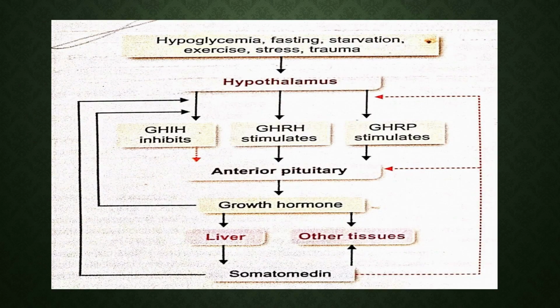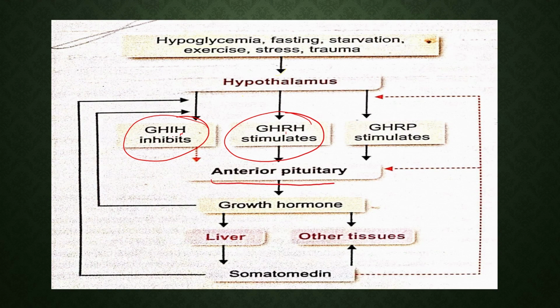Moving on to the next slide, we have a small chart. This will clear your doubts. Hypoglycemia, fasting, the stimulatory factors will affect the hypothalamus. This will release growth hormone regulating hormones and growth hormone inhibitory hormones.